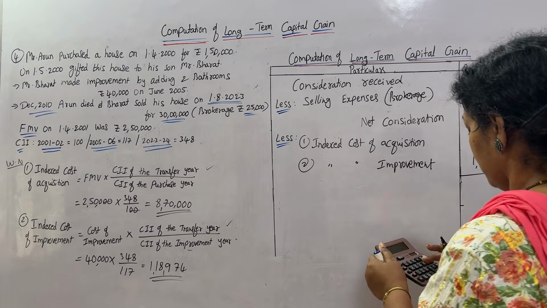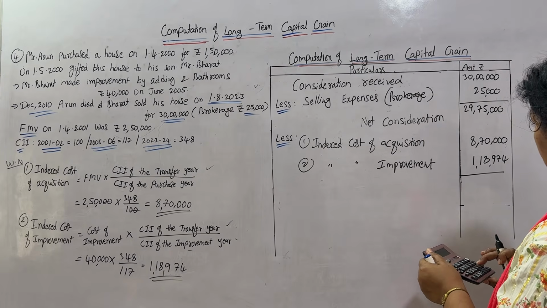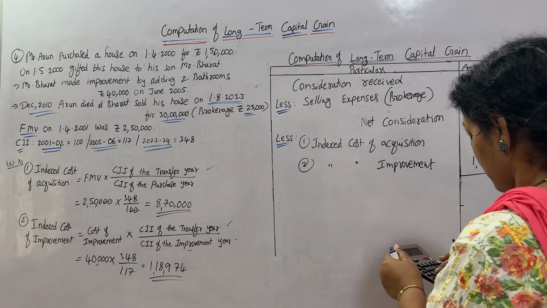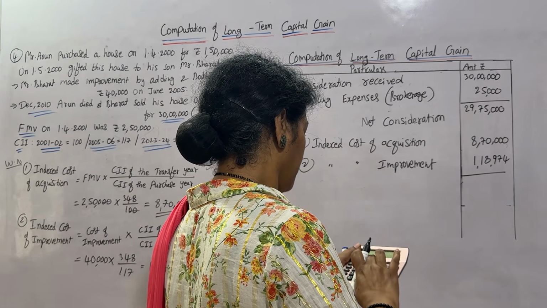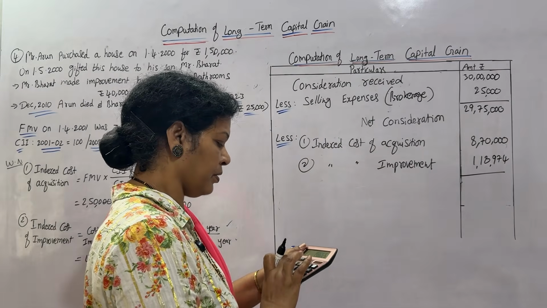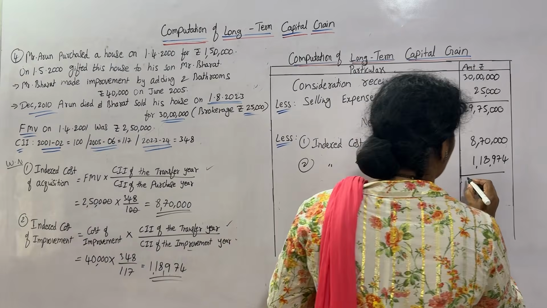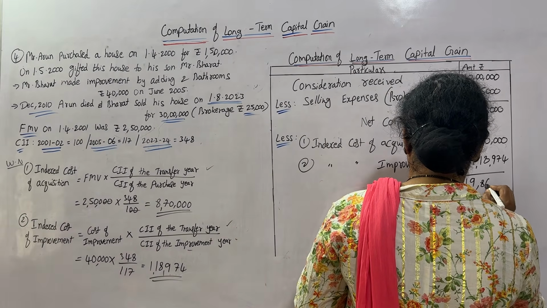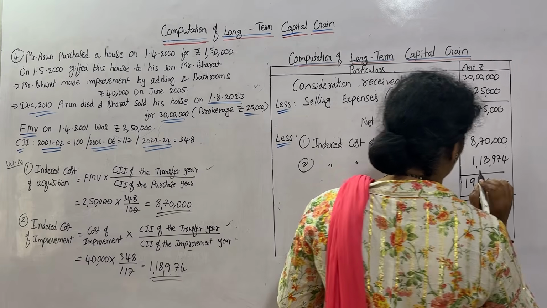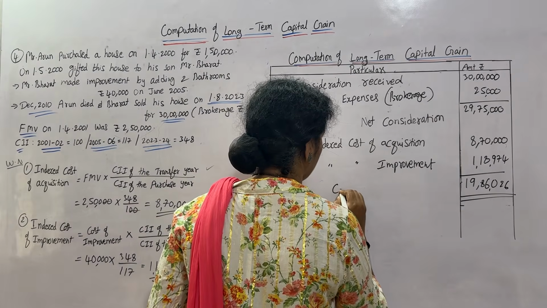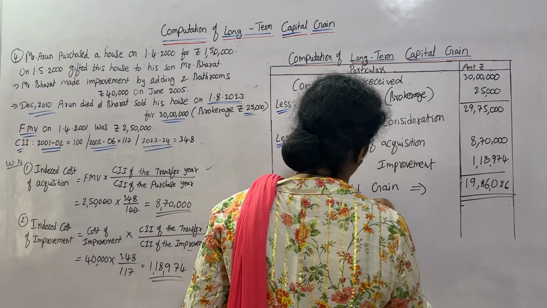If you deduct these from 29,75,000, we get 19,86,026. This is the long term capital gain.